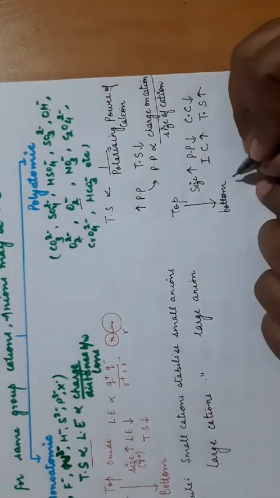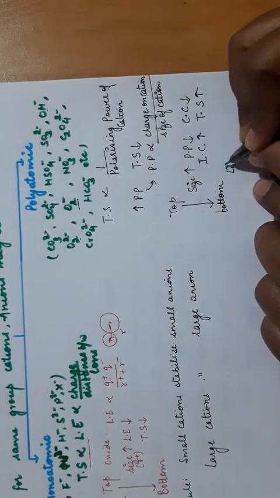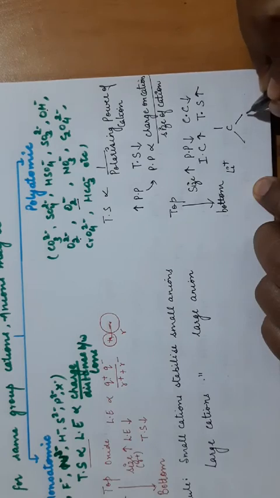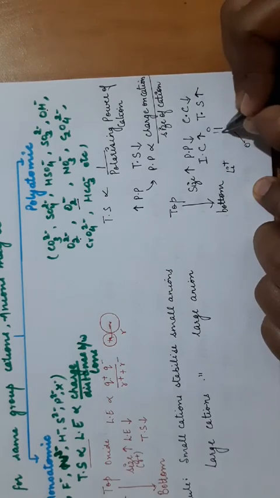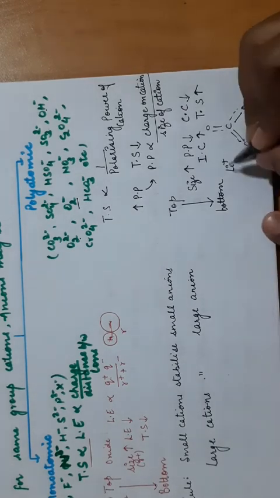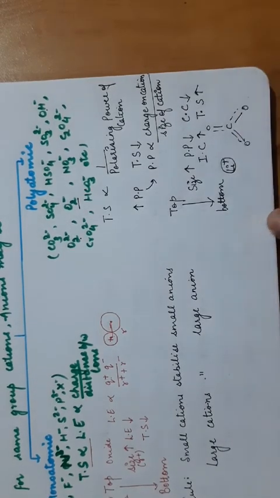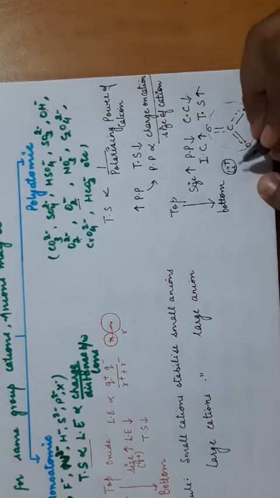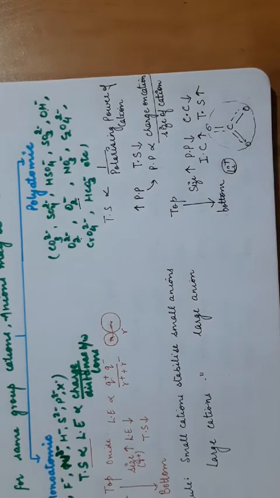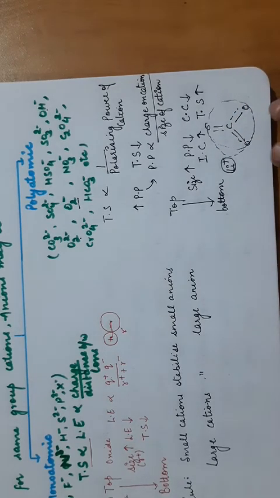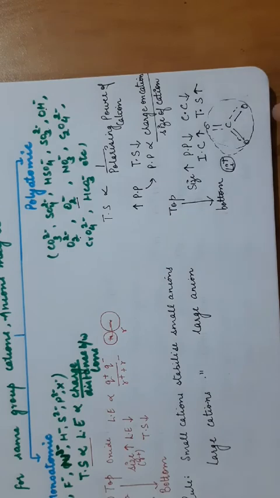Now let us take an example. If you have lithium and you have a carbonate ion, there is a resonance here and 2 minus charge on this. Okay, it is a small size cation and this is a large size anion. Now lithium will have a high polarizing power, so it will polarize the electron cloud of this carbonate ion. Polarize the electron cloud, what does it mean?